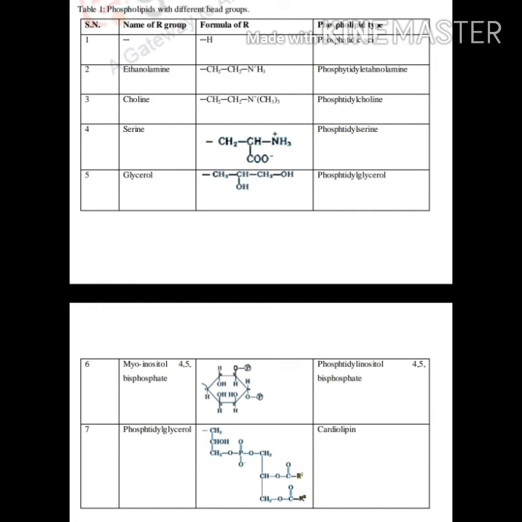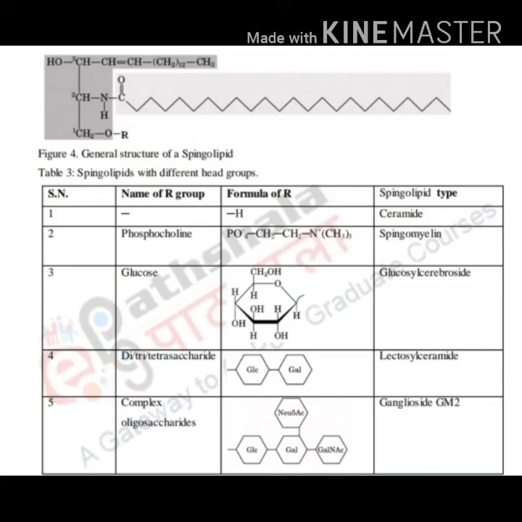So in this figure, figure number 4, we will understand in more detail. After that, glycolipids are a subgroup of sphingolipids and are generally present at approximately 2% of the total lipid content of the plasma membrane. These sugar-containing lipids have a sphingosine-derived backbone and a mono- or oligosaccharide bound to the C1 position. So this is about glycolipid.